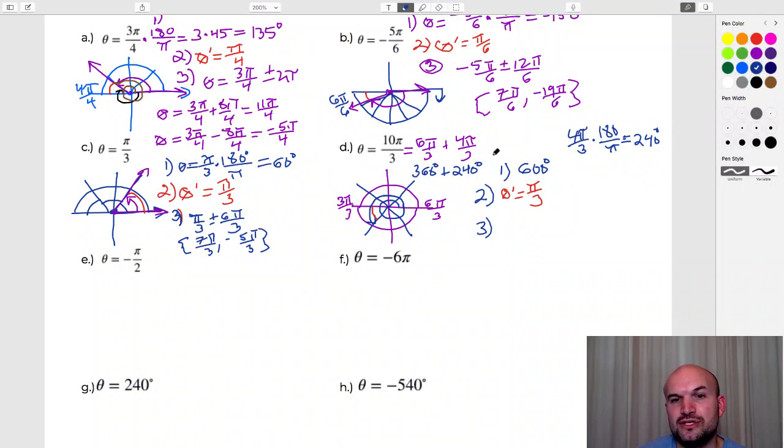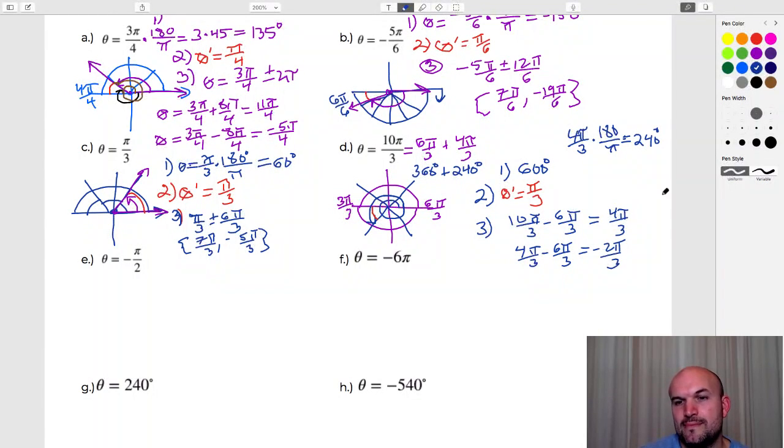And then what I like to do is take 10 pi over 3 and subtract 2 pi. I'm not going to want to add, because when I subtract 2 pi, I get 4 pi over 3. And then just to find another coterminal angle, I'm going to take 4 pi over 3 minus 6 pi over 3, and I'll get negative 2 pi over 3. So those are going to be my 2 coterminal angles, one positive and one negative. Could you add? Sure. Could you keep on subtracting? Sure. But if you're just asking for the smallest one positive, one negative coterminal angles, then that would be a good method for you.